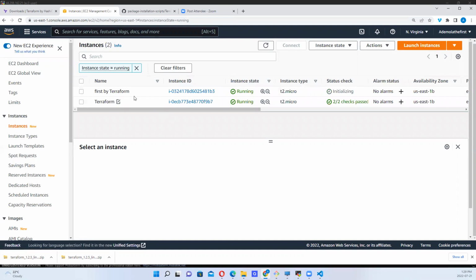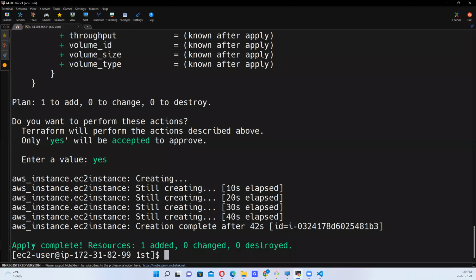So first by Terraform, let's go back here to see what's happening. See, apply complete, resources 1 added, right? One Terraform script has created that instance. So we have an AWS EC2 instance created by running that script. So this way, we've looked at how to create a script and how to run the script to create an instance, right? So that is a start, right?